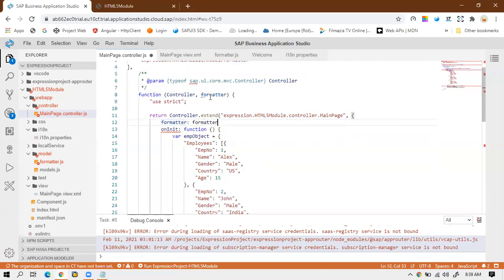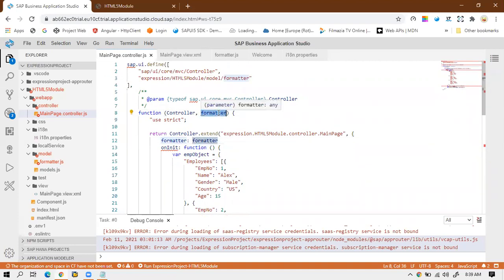So this is the formatter, the generic path of the formatter. It defines the path of the formatter file, where the formatter file is. Next, we are initializing this formatter into the local property, so that using this formatter property, we can call the formatter function anytime wherever we want, but only on this particular main page. It can also be accessed inside the main page view.xml file. Once this is done, I will give the comma.